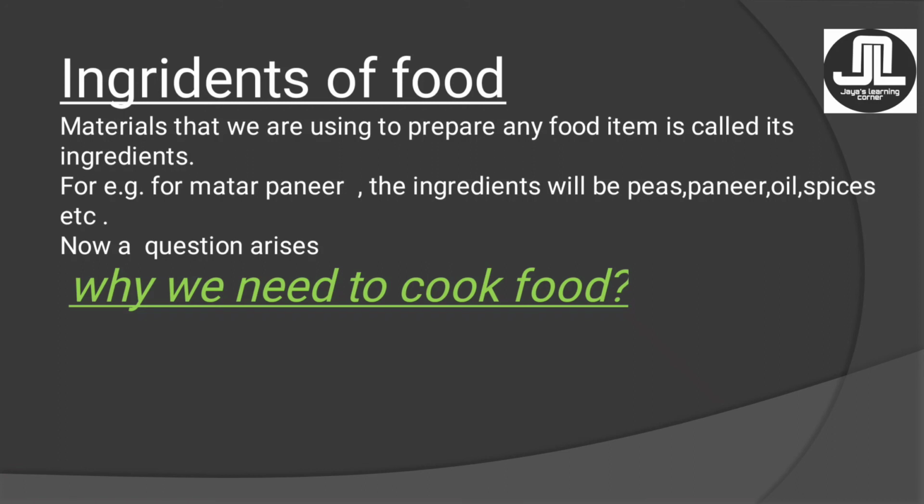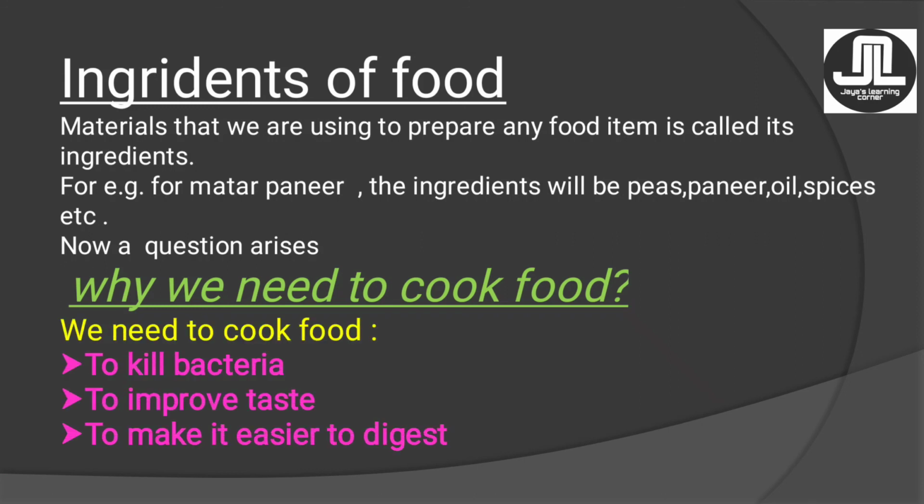Now the next is why we need to cook food. You can say, ma'am, can we take this food without cooking? Okay, you can take it, but there are some reasons why we cook the food. What are the reasons? We need to cook food to kill bacteria, to improve the taste, and to make it easier to digest. That means cooking helps us in three ways. It kills the bacteria or microbes present in the raw materials, it improves the taste of the food, and it makes it much easier for us to digest.